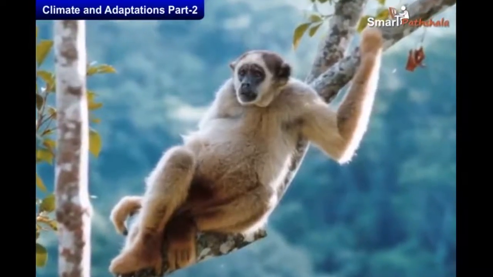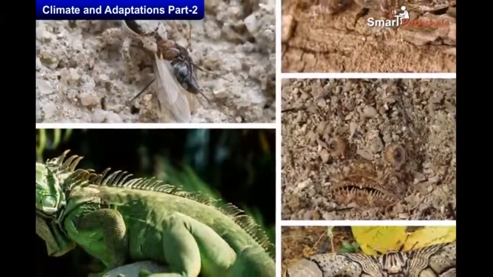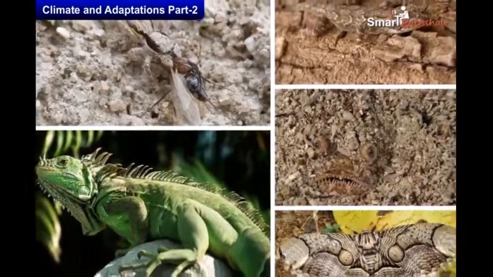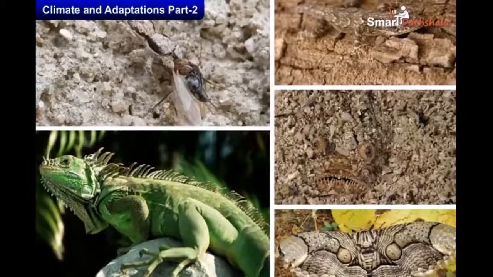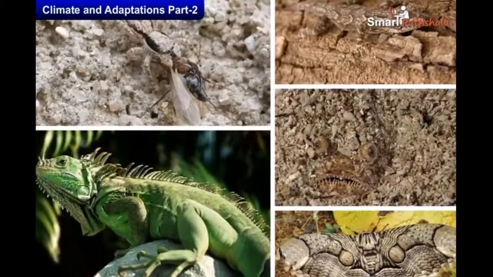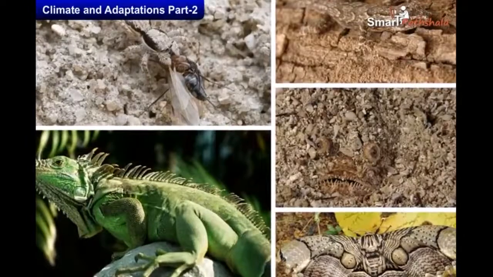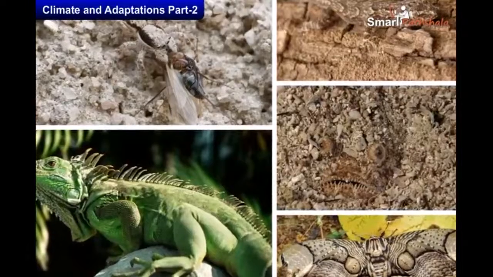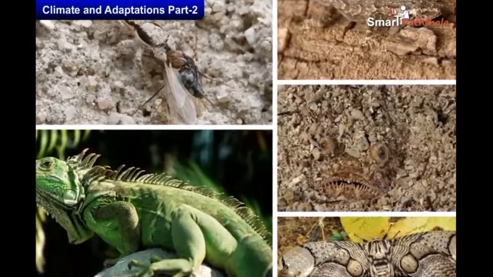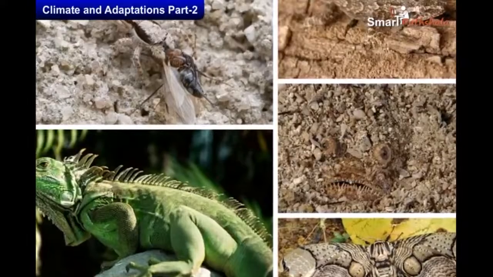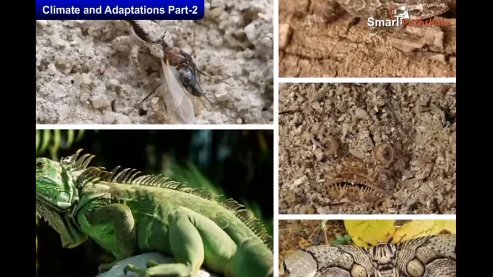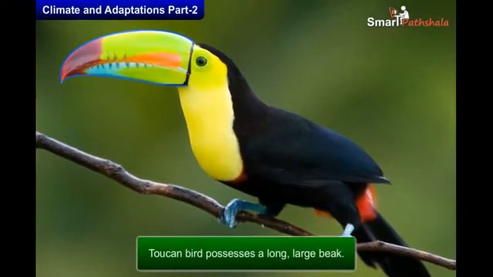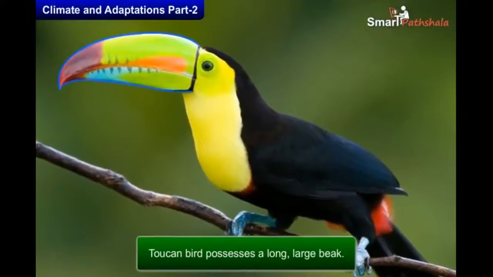Many tropical animals have sensitive hearing, sharp eyesight, thick skin, and a skin color which helps them to camouflage by blending with the surroundings. This protects them from their predators. As we already discussed, in the tropical forests there is huge competition for food. Some animals are adapted to get food which is not easily reachable. For example, the toucan bird possesses a long, large beak. This helps the toucan bird to reach the fruits on branches.